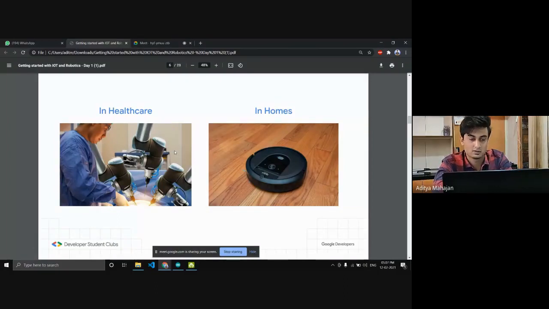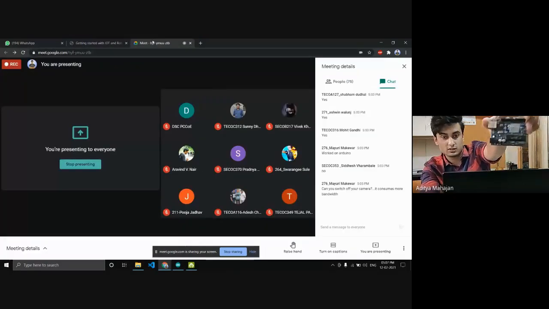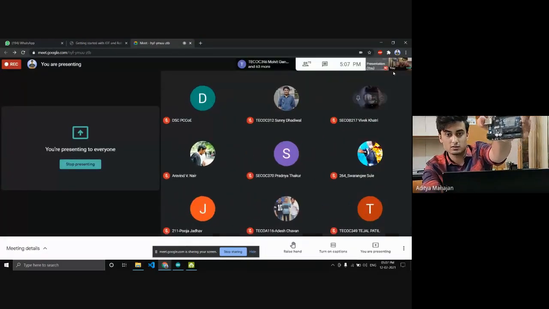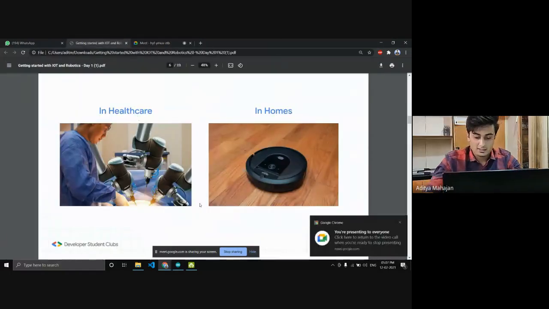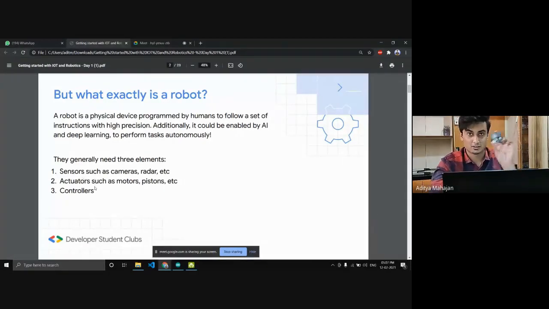So yeah. Now, what controls this robot is the microcontroller, which I have in my hand. This is an Arduino Uno. As I said, the robot consists of three main parts: sensors, actuators, and controllers. Now we'll talk about the controller part.